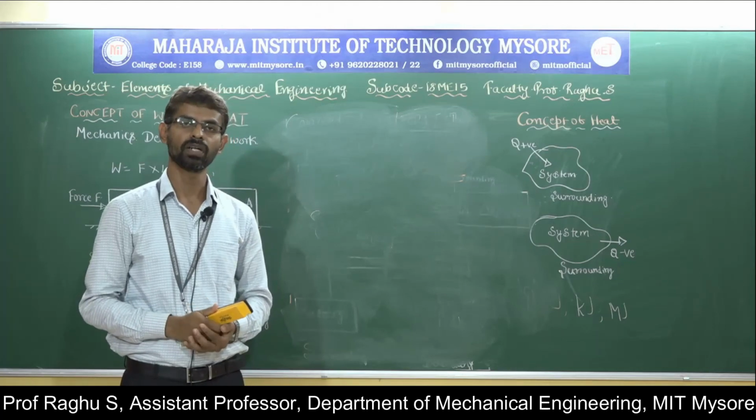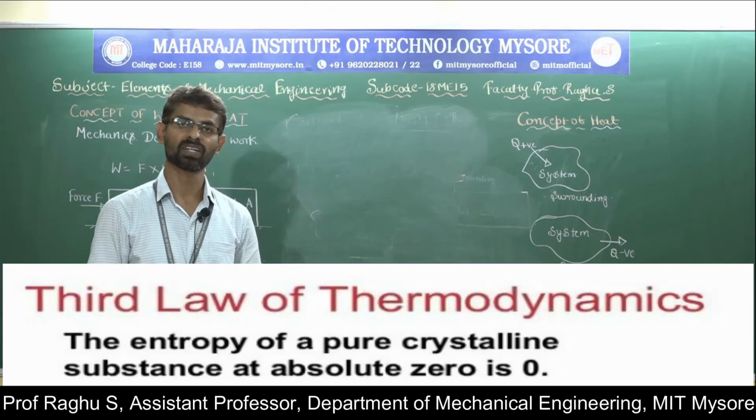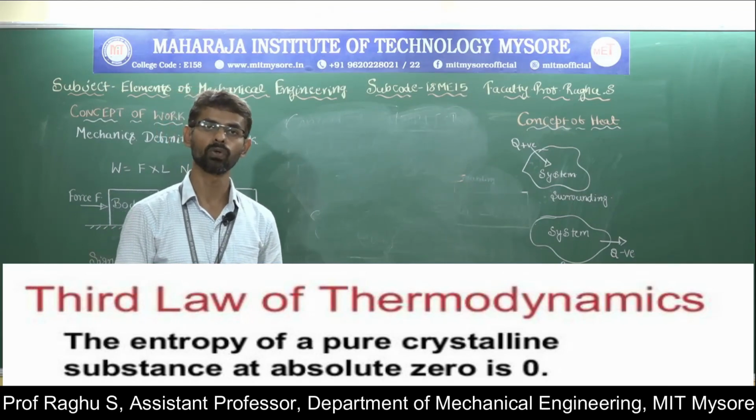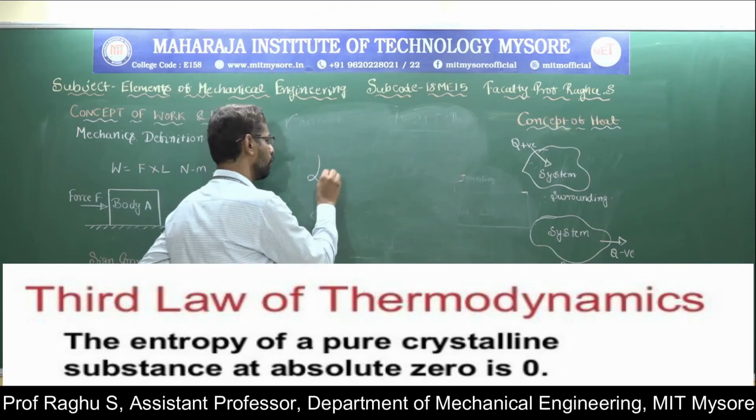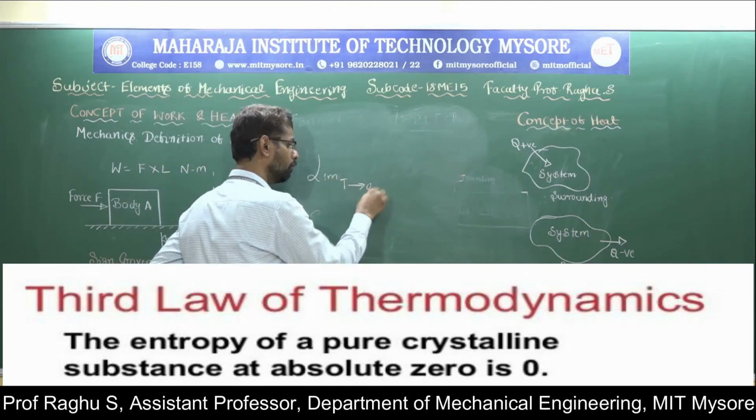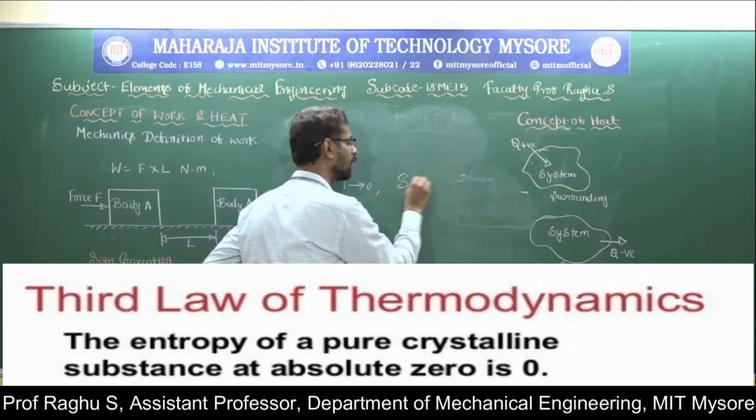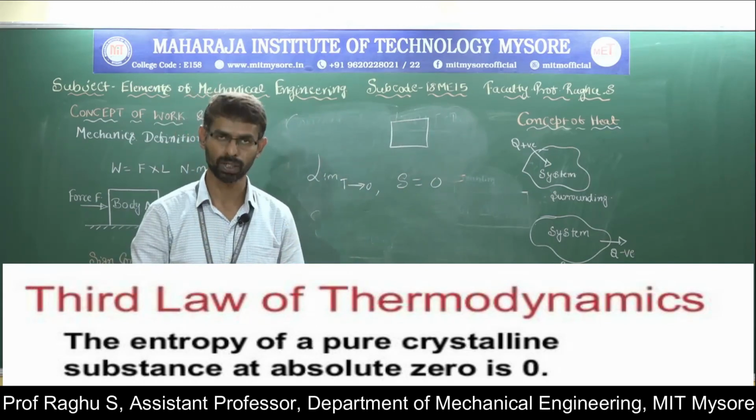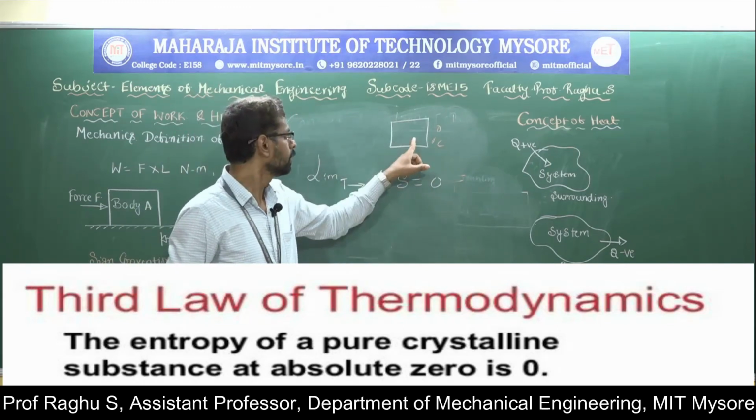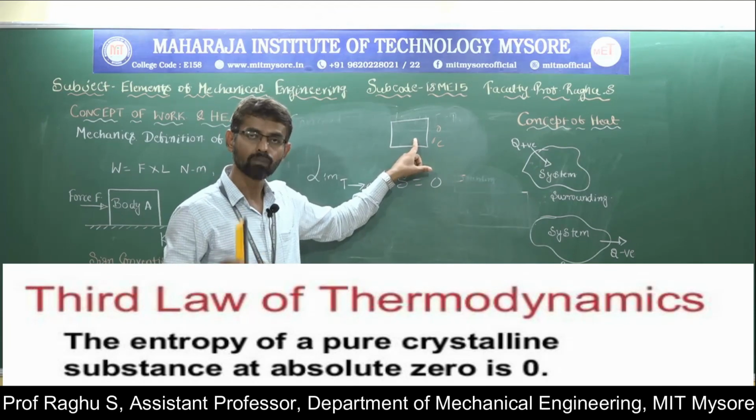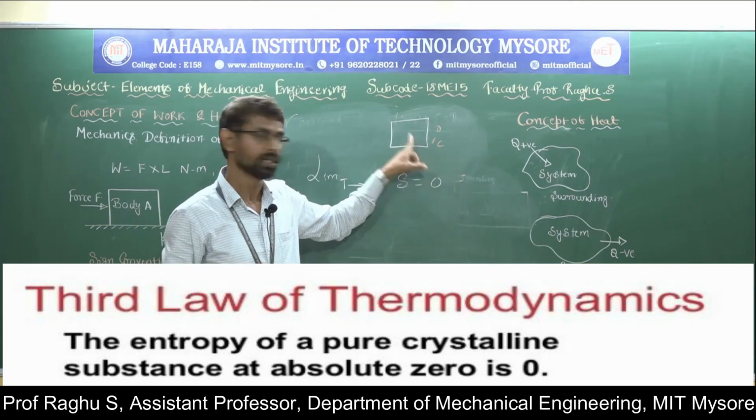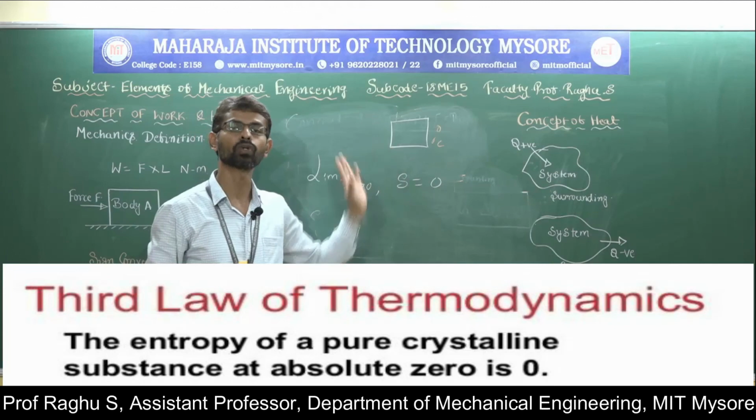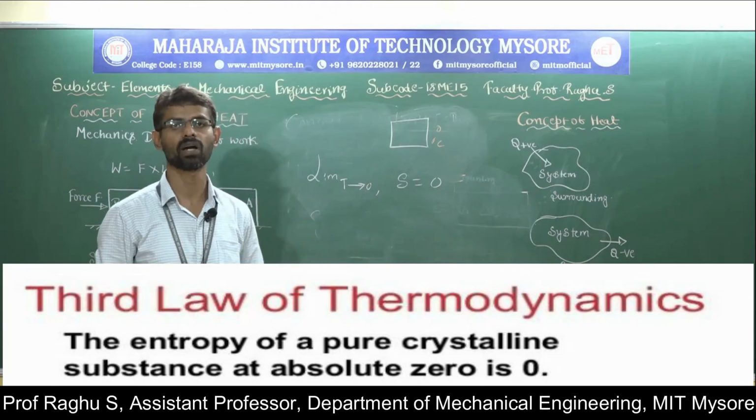The third law of thermodynamics states that the entropy of a perfect crystal at absolute zero temperature is exactly equal to 0. This means when the temperature approaches 0, the entropy is equal to 0. Consider a perfect crystal without any defect. The entropy of a perfect crystal at absolute 0 temperature is equal to 0. So this is the third law of thermodynamics.